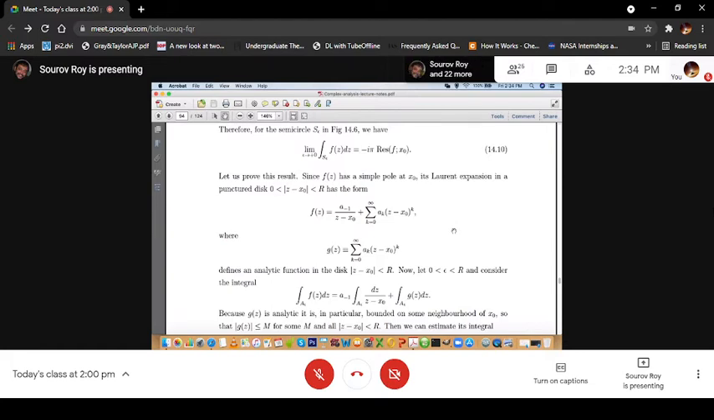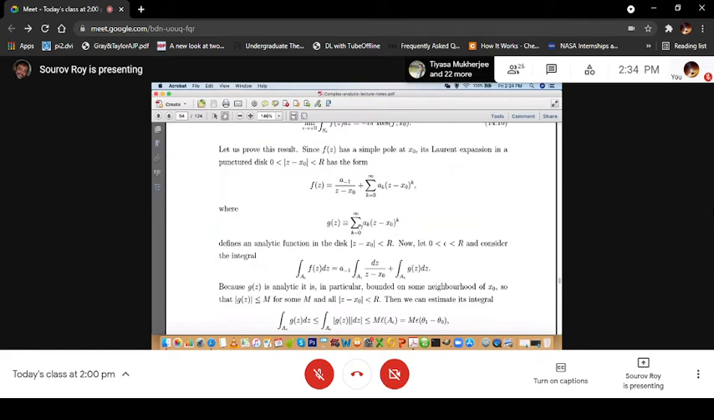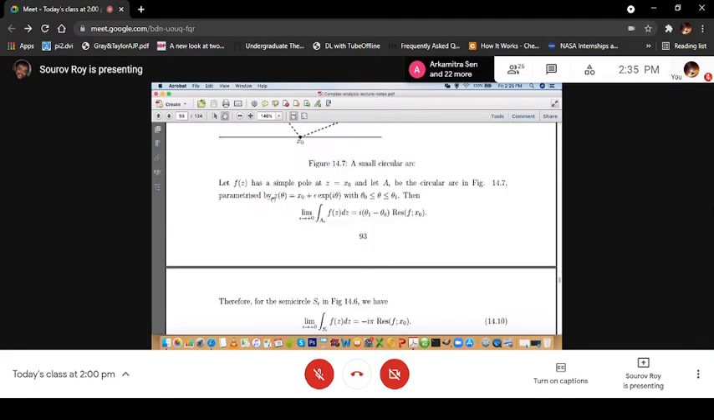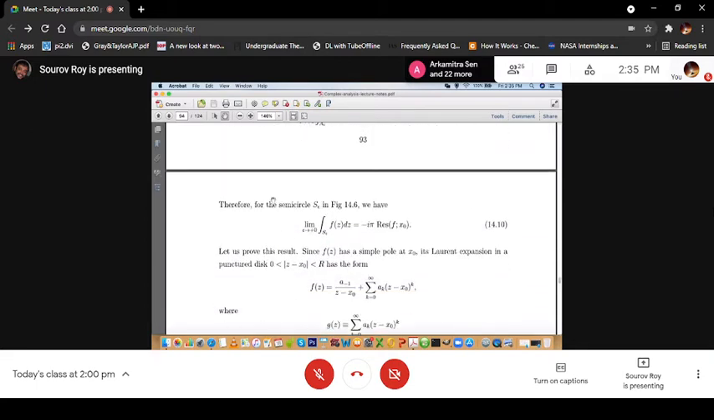So if you just define this analytic part as g(z), this is an analytic function in the disk mod of z minus x0 less than R. Okay. Now let us consider that epsilon is between 0 and R, and consider the integral of f(z) dz along this arc A epsilon. Remember, assume that this radius epsilon is between 0 and capital R.